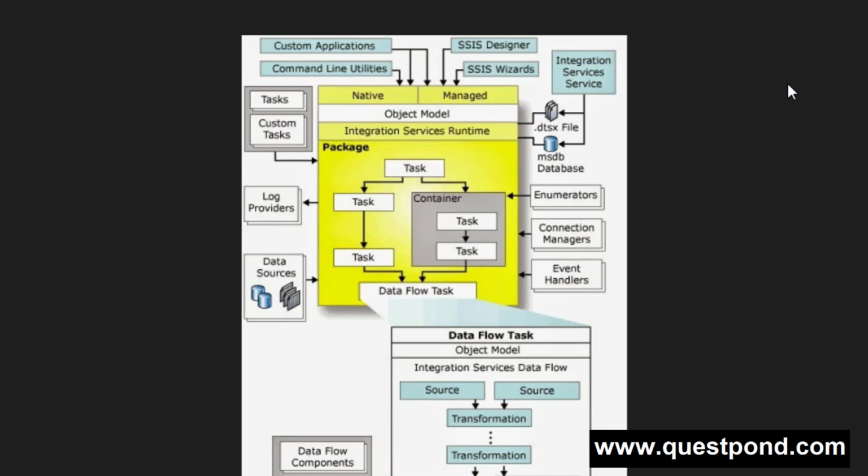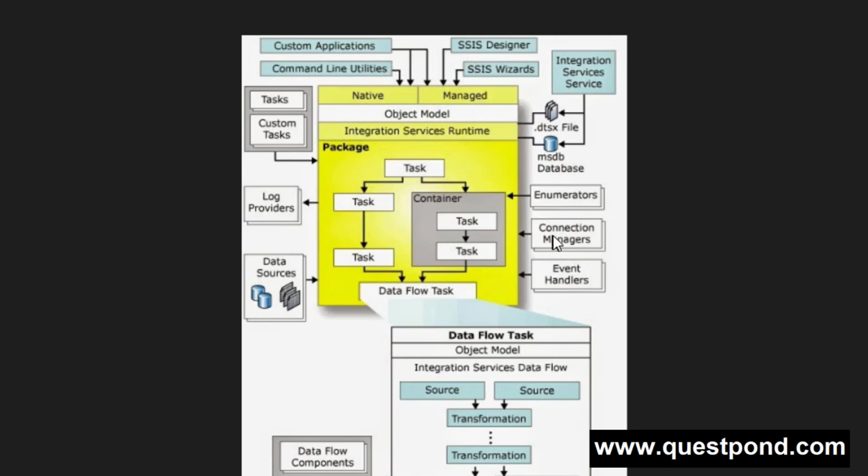SSIS object model lets you create your own custom components to satisfy your ETL needs. You can create a source component that reads from Apache Hadoop, MongoDB, MySQL, Postgres data sources, or any other databases out there. So by using this object model, yes, you can write your own custom ETL application.